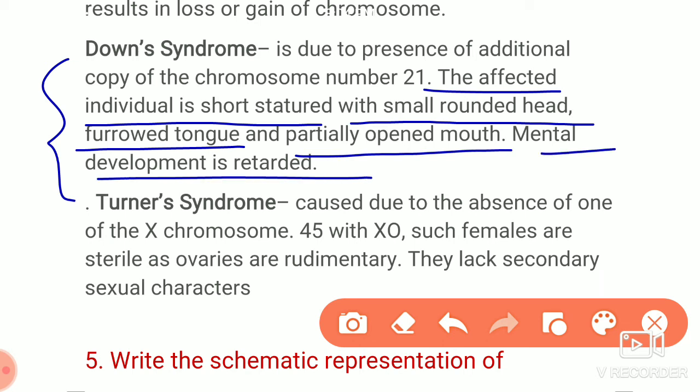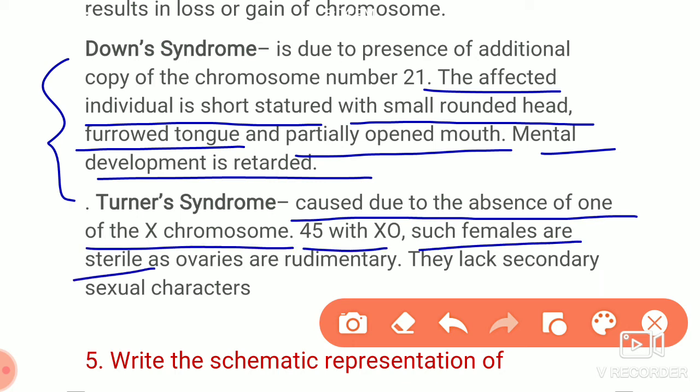If you consider Turner syndrome, it is caused due to the absence of one X chromosome. Such females are sterile, that means ovaries are rudimentary, and they lack secondary sexual characters. So these are the symptoms.